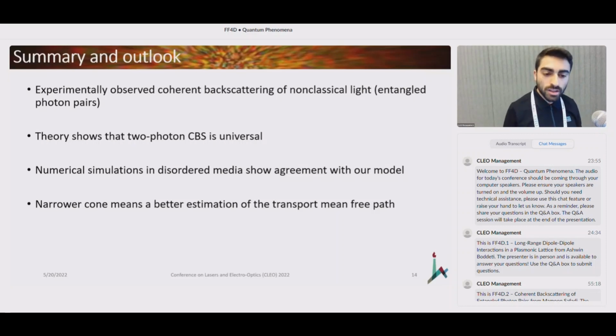And something that I did not have time to show here is that the narrowing of the CBS cone width could give a better estimation of the transport mean free path that characterizes the medium. Classical CBS is typically used to measure this quantity, but the narrowing that we observed could potentially give a better estimation of it.